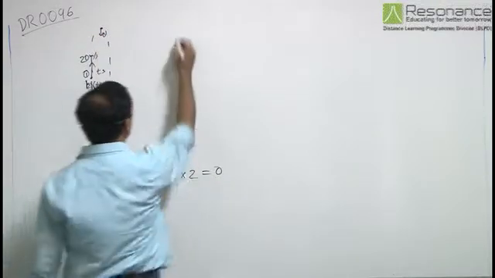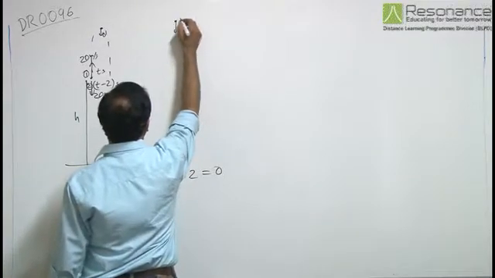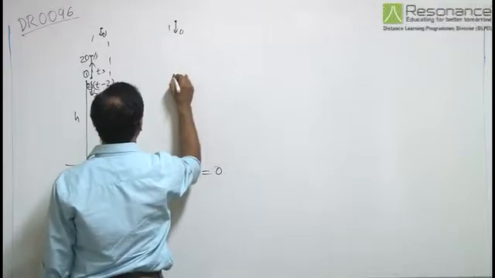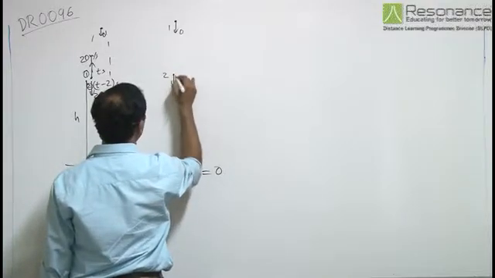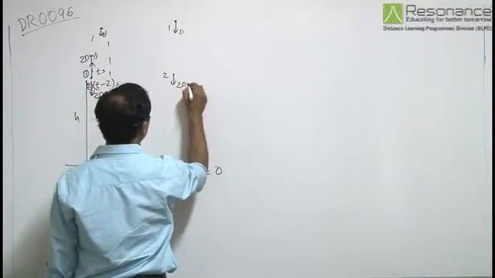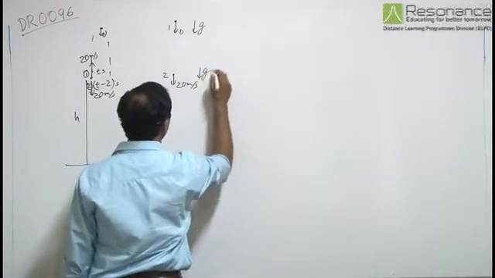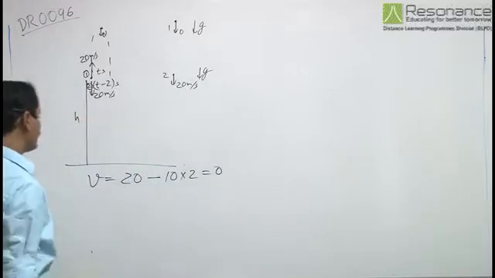So at 2 seconds, ball 1 is moving downward with velocity 0 and ball 2 is moving downward with velocity 20 meters per second, and both are falling under gravity.